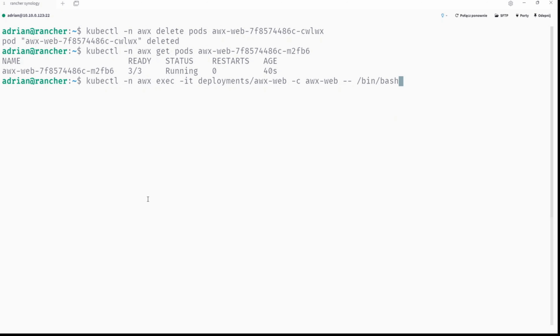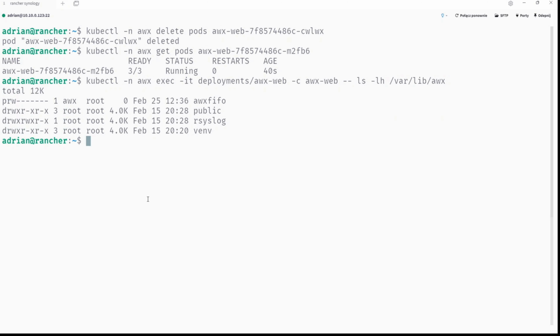So now what we can do, we can try to display this. Yes, there is no project directory inside this pod. You see, so that's the problem. And the temporary solution is not a good solution and not a good idea. If you are testing something and creating a temporary thing, well, yeah, but in this case, AWX is not something for temporary solutions, right? You want to have an environment and a working tool that is working permanently and it's solid work.